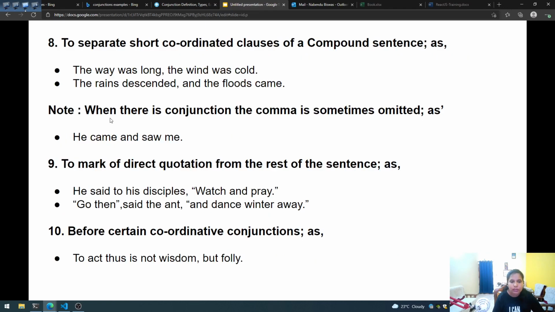So till here we have learned about commas, how to use commas, and I want you to go through this video again and again so that you will be clear on the usage of commas. And in our next class we are going to learn about other punctuation marks as well.